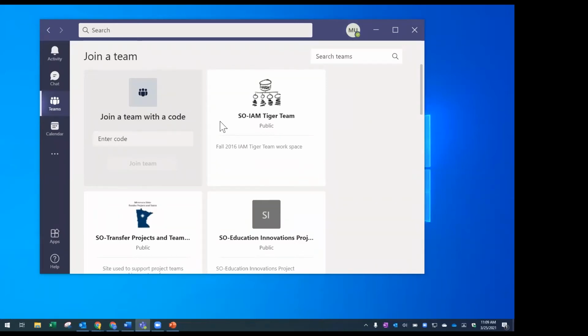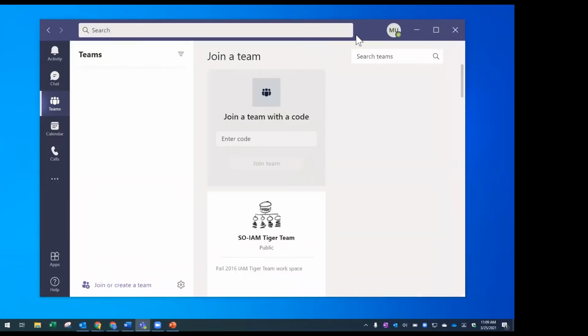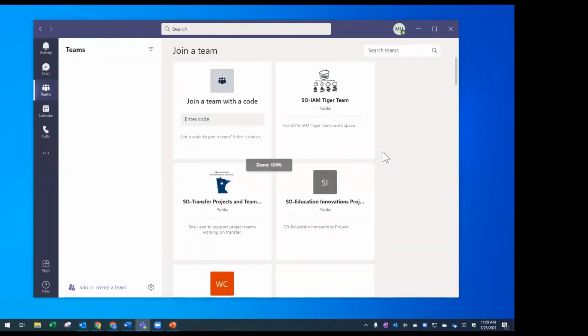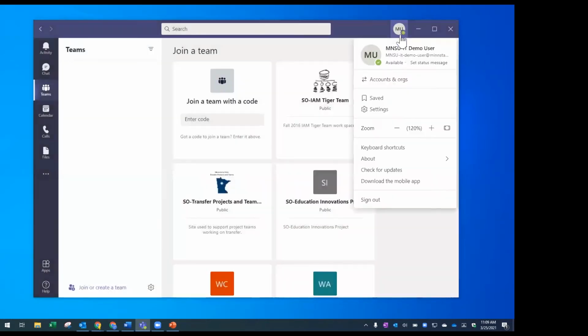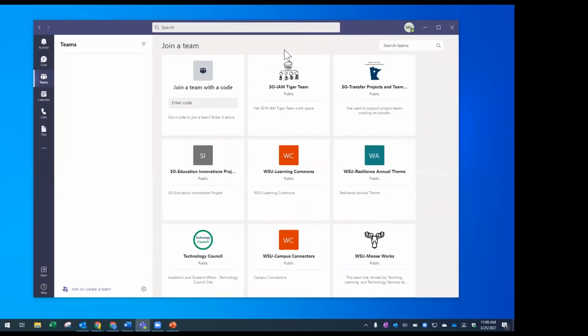Once again, because I'm not part of any teams, it's opening on a join a team option. And I said that the first thing I wanted to show, I'm going to shrink this down a little bit here, down to the standard 100%, so you can see more of what's going on. So here's the Teams window.